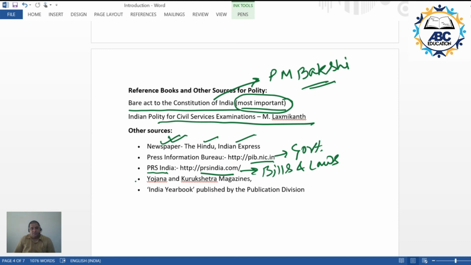Apart from these two magazines, Yojana and Kurukshetra, which are essentially government magazines, you can procure copies and go through them, and you will certainly benefit. And the India Yearbook comes every year. It is published by the Publications Division, again a government organization, so you need not worry about the veracity or correctness of the facts mentioned there.